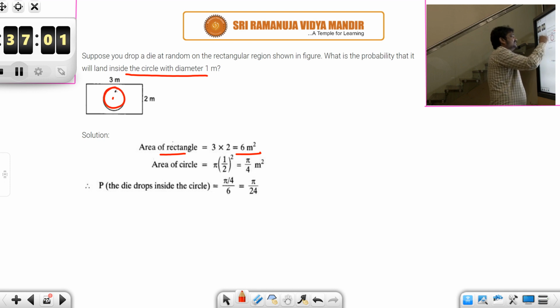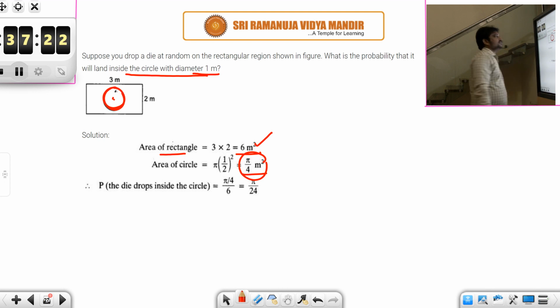So what is the area of this circle? They have given the diameter 1, so the radius will be 1 by 2. If you know the radius, you can find the area of this circle. The area of the circle will be pi by 4. So this is your favorable outcome, pi by 4. The total outcome is 6. So the answer is the ratio of pi by 4 to 6, that is pi by 24. Okay, students, this is a very interesting question.